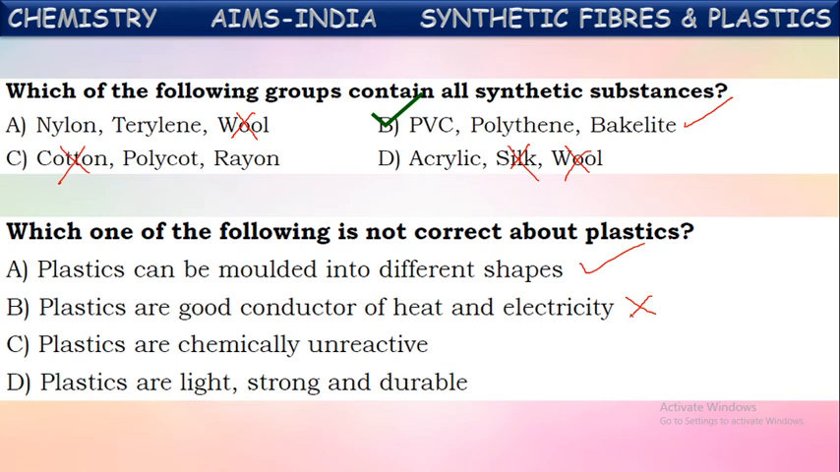They cannot conduct electricity. Next one, plastics are chemically unreactive. Yes, plastics do not react generally with the chemicals. They are unreactive towards most of the chemicals. Plastics are light, strong and durable. Yes, these are also different advantages of plastics over natural materials. Now, only one wrong statement is here, that is, plastics are good conductors of heat and electricity. This is not a correct statement, because plastics cannot conduct heat and electricity. They are poor conductors.